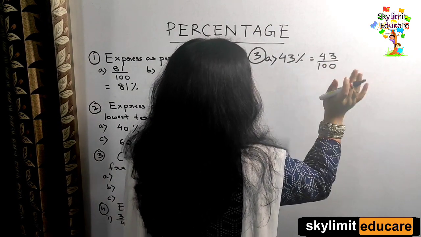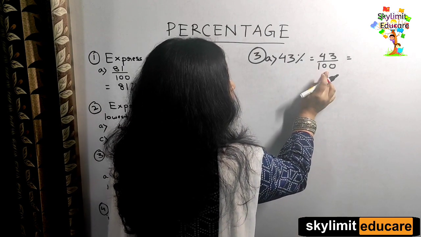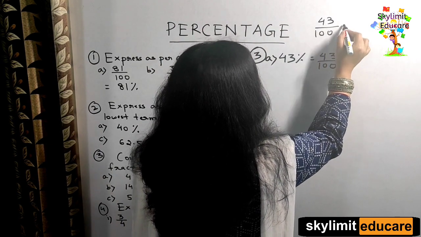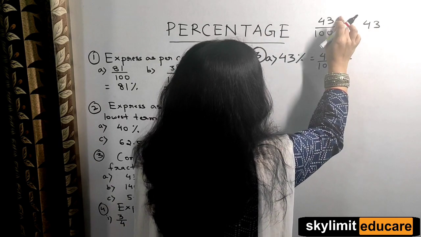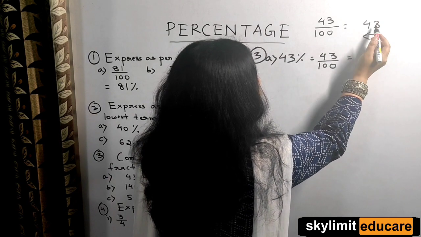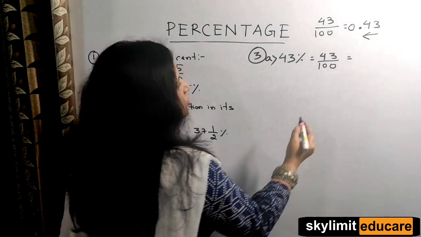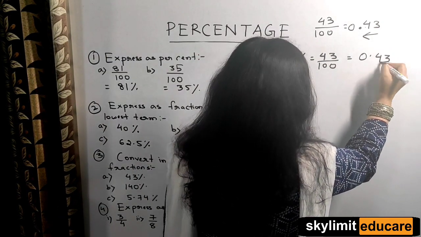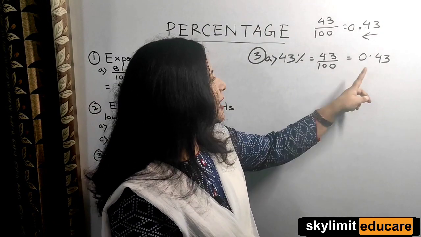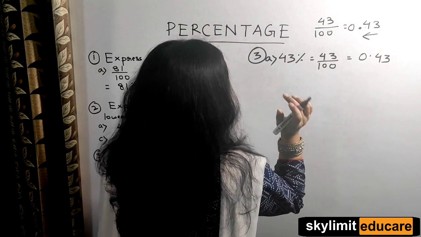And if you are supposed to convert it to decimal also, we can convert very easily. You know that there are 2 zeros in the denominator. You have read in the decimal chapter in your 5th grade that when it is 43 by 100, first write down the numerator, count the number of zeros. We have 2 zeros, so in this direction count 2 digits, 1, 2, and put the decimal point. And here you can just put a 0 extra. But the question is, you are just supposed to convert it to a decimal fraction. So this is the decimal fraction and this is the decimal equivalent, because a decimal fraction can be easily converted to a decimal.